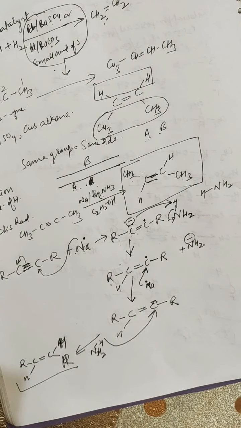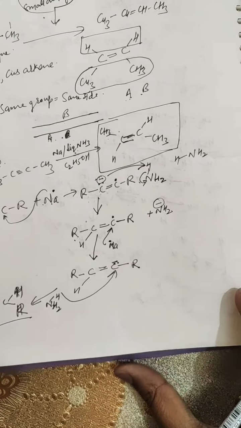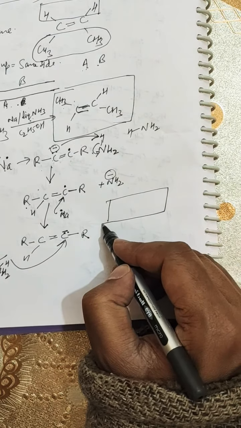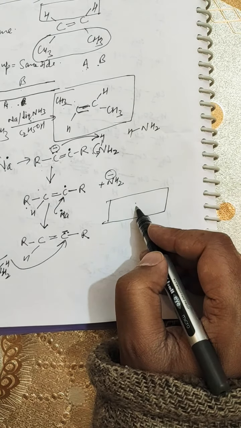So you can make a table to avoid the confusion, in which you can write the different methods for the synthesis of alkene.